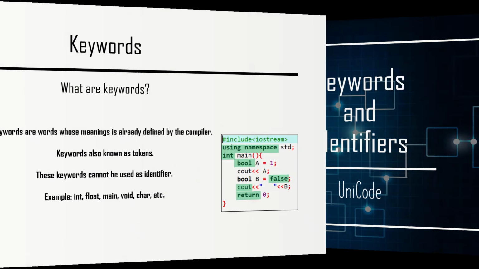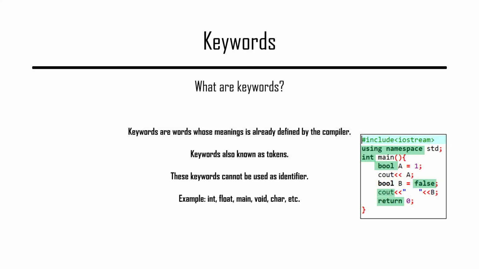Getting started with keywords. What are they? They are the words which the compiler knows the definition of. The compiler knows these words on its own, words whose meaning is already defined by the compiler. These keywords cannot be used as an identifier. Keywords are also known as tokens.